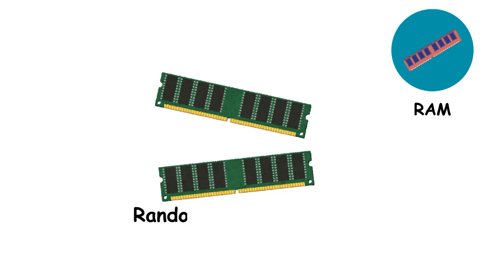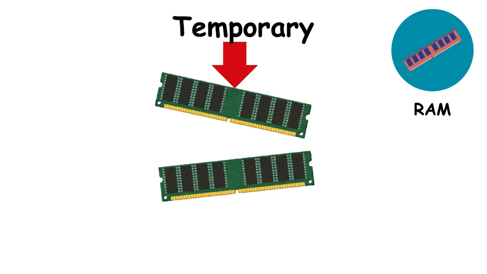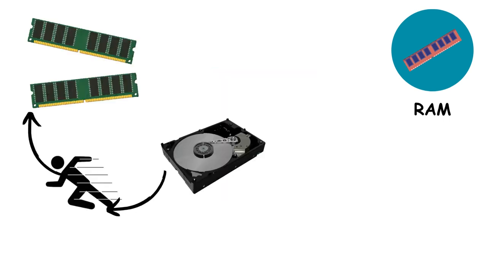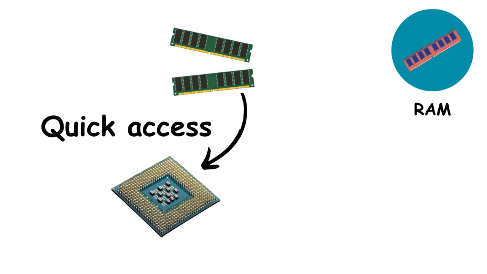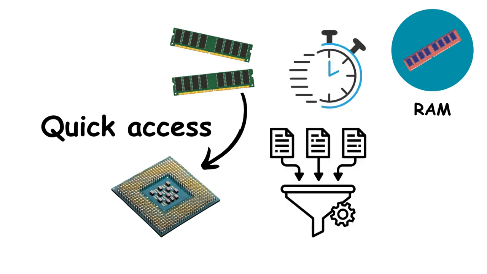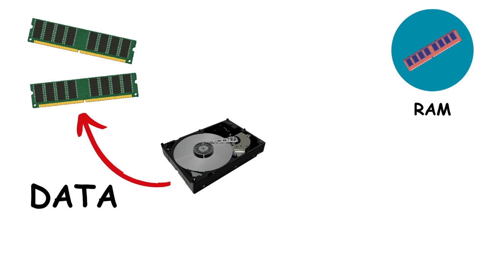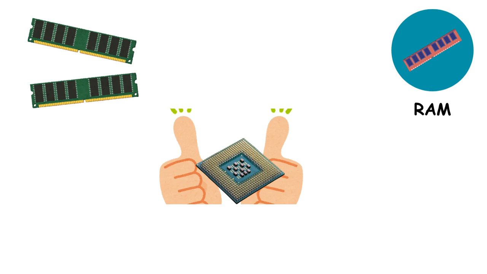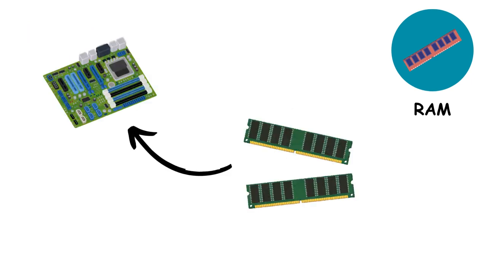RAM. The RAM, also known as random access memory, is a temporary data storage system that's much faster than a hard drive but holds far less information. Its main role is to give the CPU quick access to the data it needs right away. For example, when you're waiting on a loading screen in a game, it's usually because the system is moving data from the slower hard drive into the faster RAM. This allows the CPU to work more efficiently once the game starts.